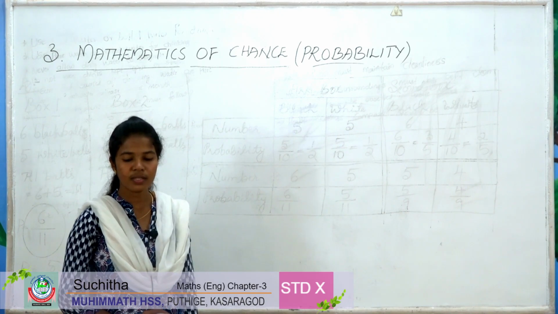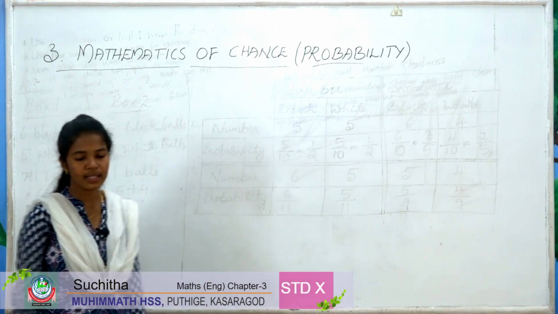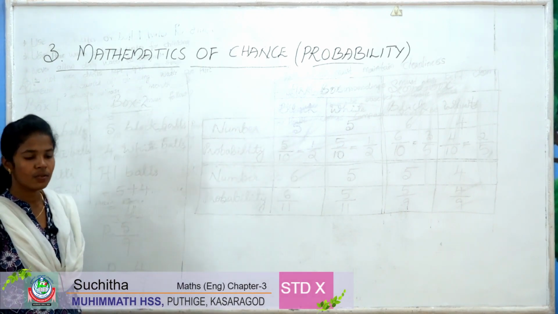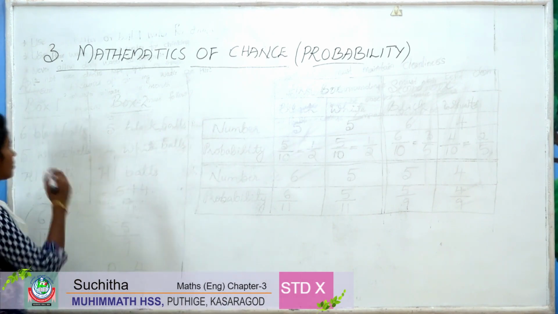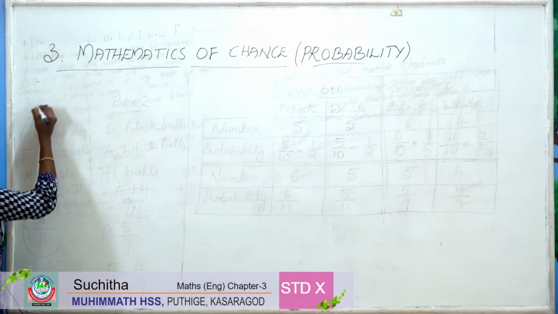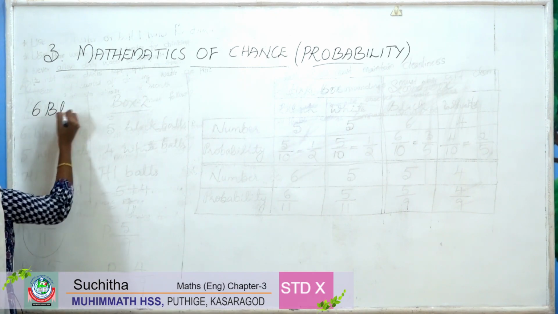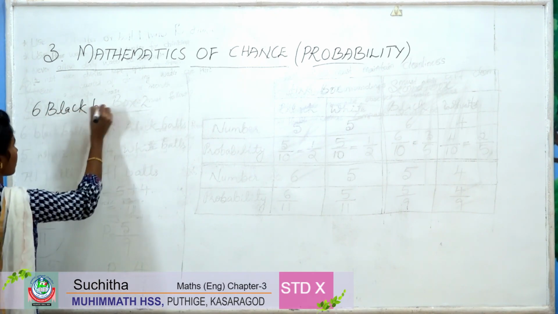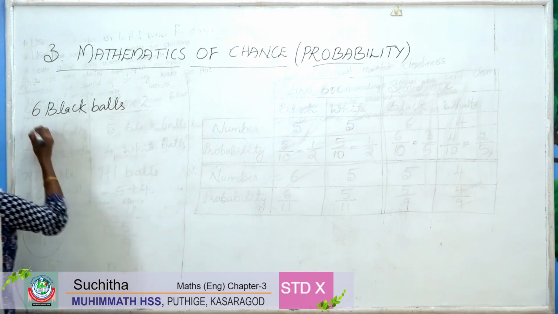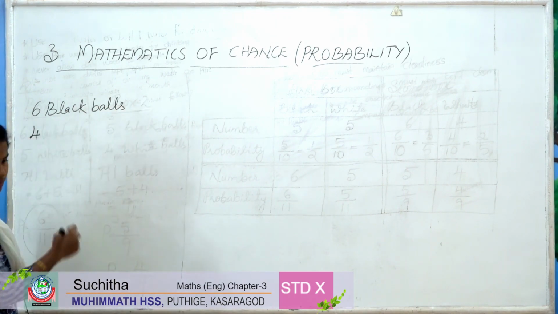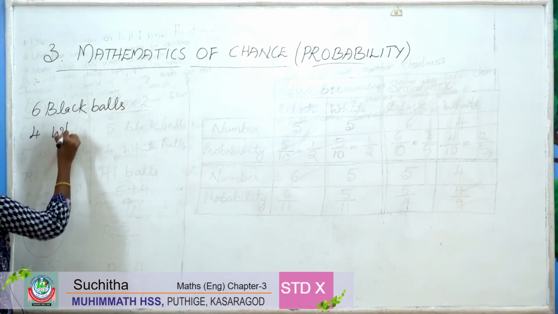Given, in a box there are 6 black balls and 4 white balls.